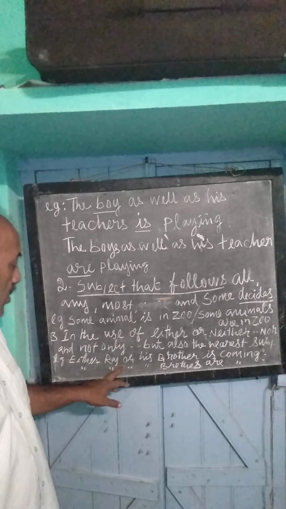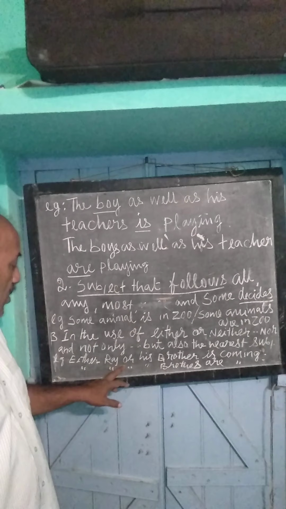Some animals are in the zoo. So the subject that follows words like some, most, any, all decides. All animal is in the zoo. All animals are in the zoo.